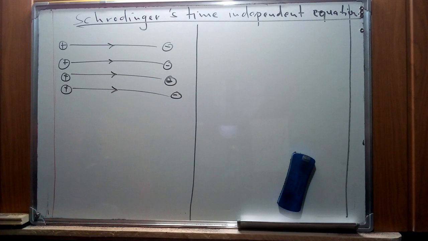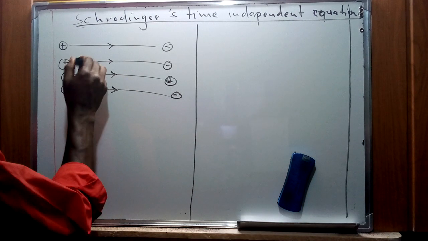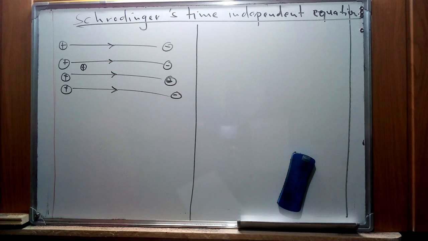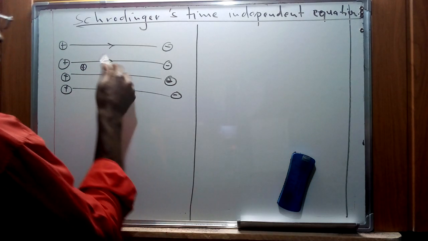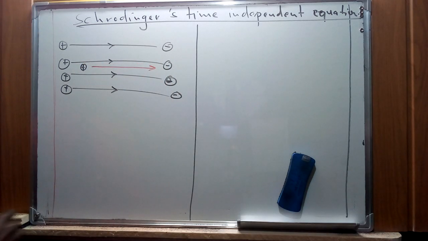If we have a positively charged particle moving from this specific point, it will move in that direction according to the laws of attraction, so it's going to move in this specific direction.